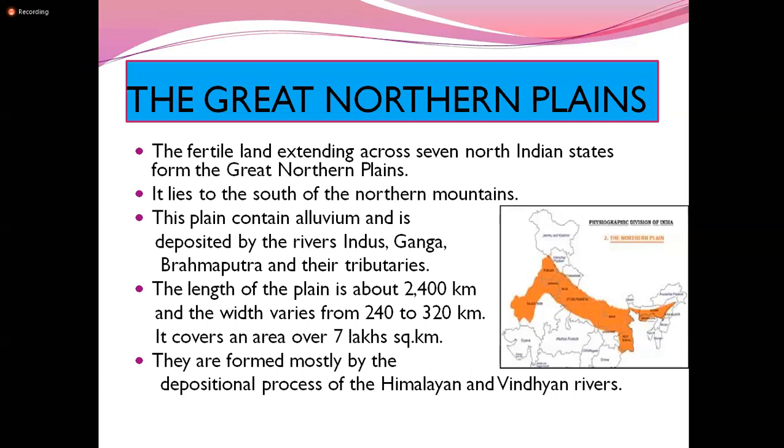Yes, next we are going to see the Great Northern Plains. Here you can see where the Great Northern Plains are located or extended. From Rajasthan till Assam, the fertile land extending across 7 North Indian states. So it covers the 7 states and forms the Great Northern Plains.